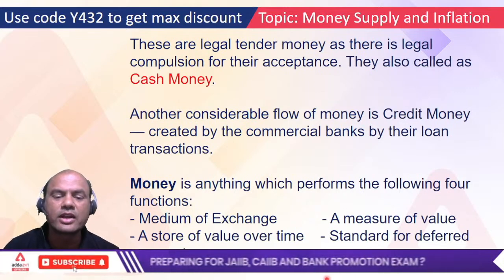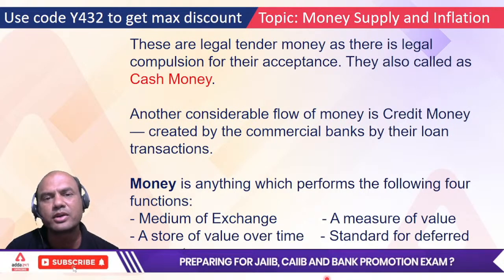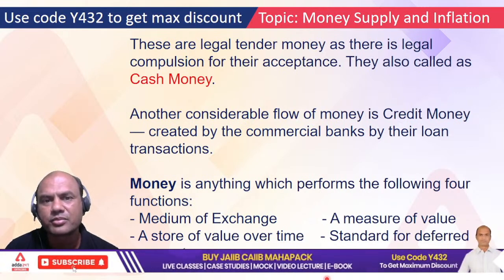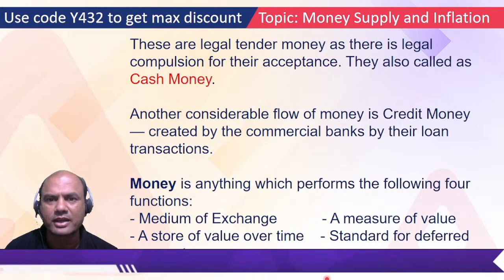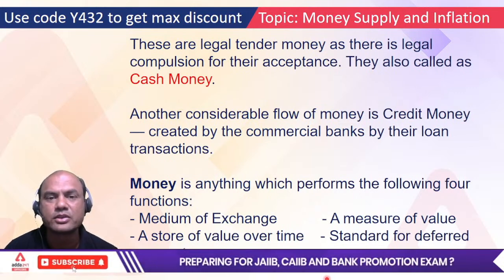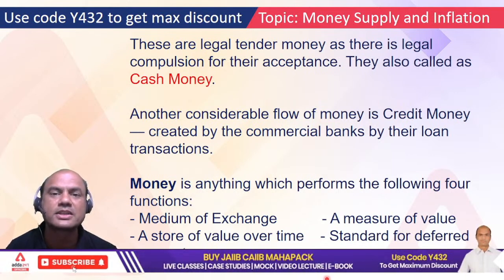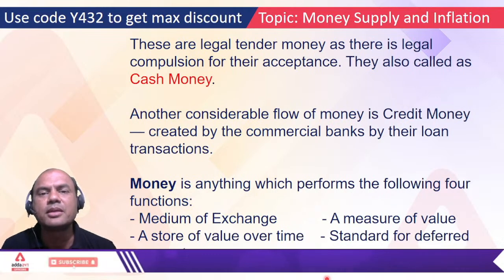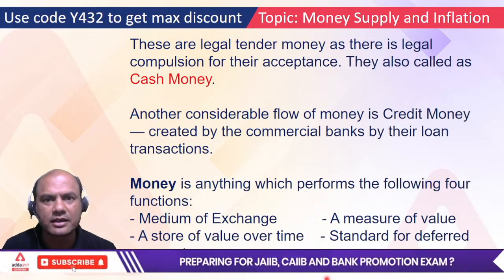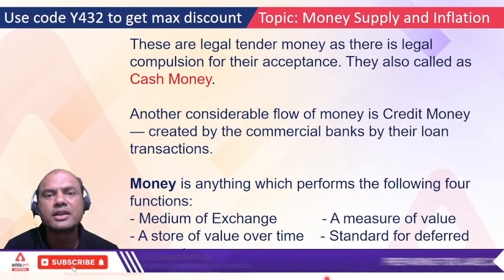Next is standard for deferred payments. Now what do you mean by standard for deferred payment? What is deferred payment? There are two types of payments basically. Three types of payments, to be frank. One is spot payment, meaning immediately if I see, I'll pay you. When we go to the malls or we purchase something, do they give you credit? No. You immediately pay them and they give you the material. So that is spot. The second type of payment is credit.